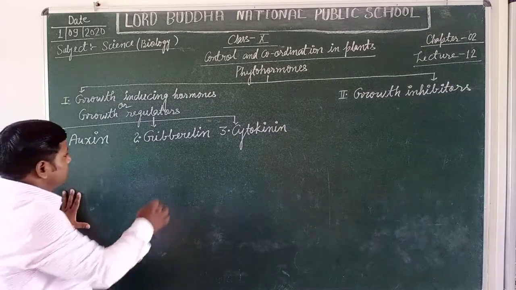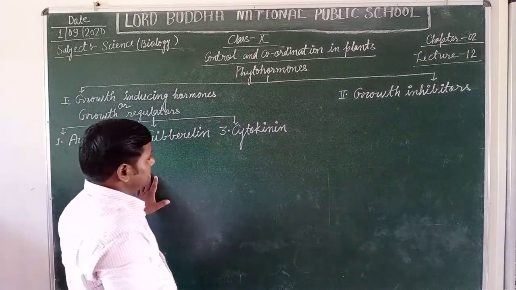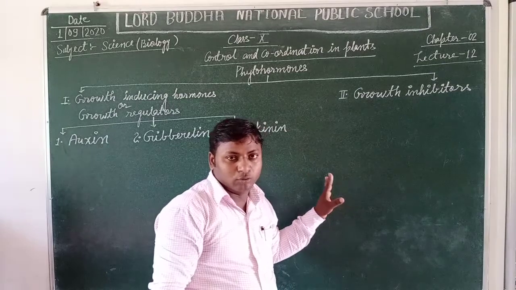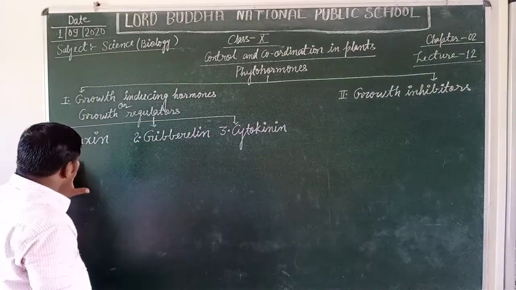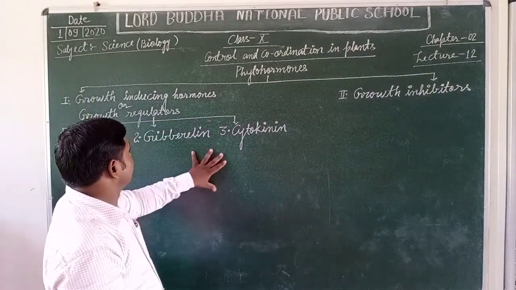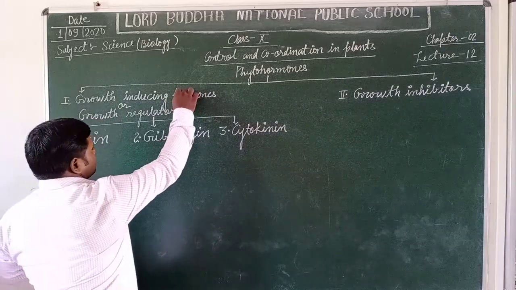At first I am going to tell you when, how and by whom these plant hormones were discovered.